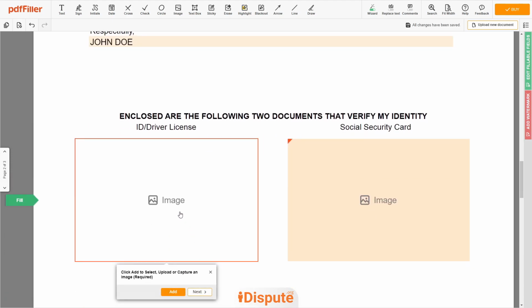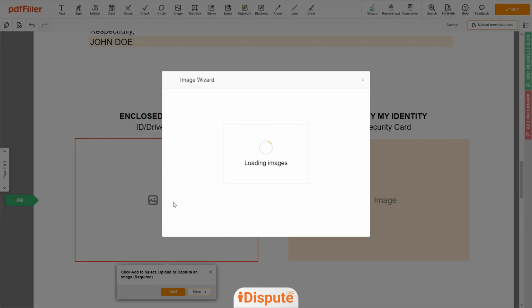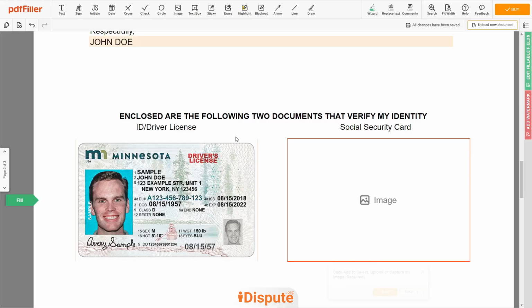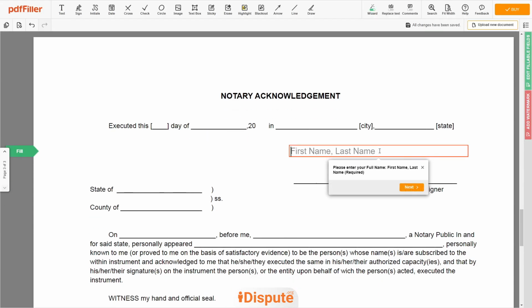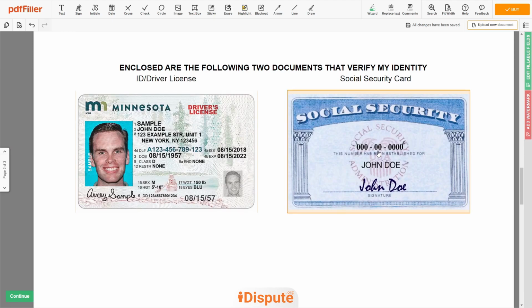Now, you need to provide copies of 2 forms of identification. Upload your ID or driver license copy to the document's left side and your social security card to the right side. Lastly, in the notary section, please retype your first and last name again, John Doe. Good job, your document is ready.